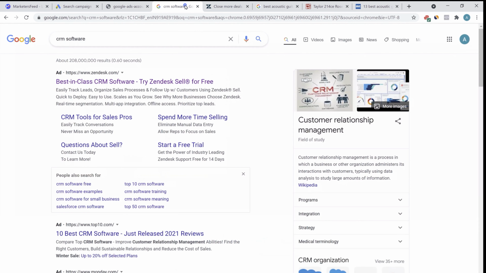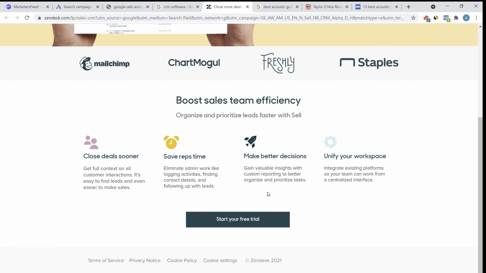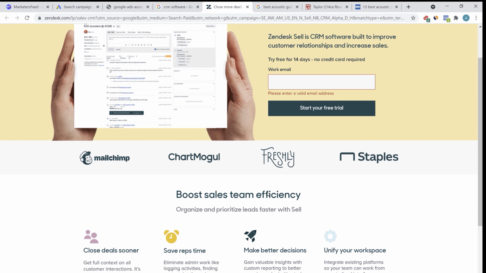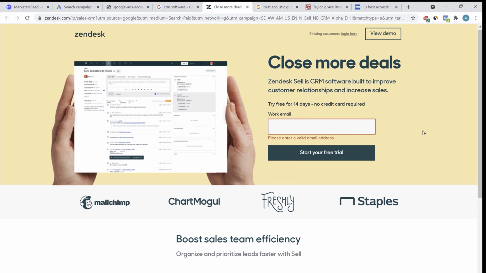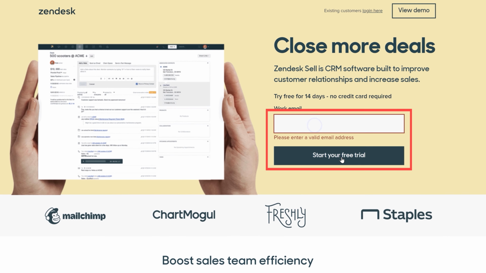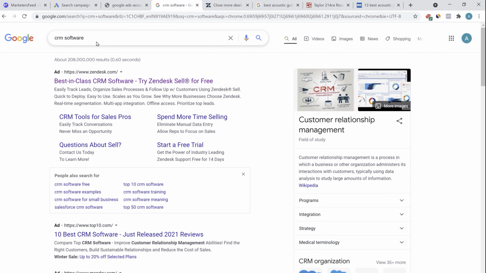It's a big brand. So if someone searches for CRM software, they click on the ad, they go to this landing page, they find, okay, this is a very good landing page. This is solving my purpose. This is solving my problem statement. So they end up scrolling through the page. They spend some time on this landing page. They add their email ID and they start their free trial. This shows Google that this landing page is very, very relevant to the people who are searching for the keyword and are running the ads.